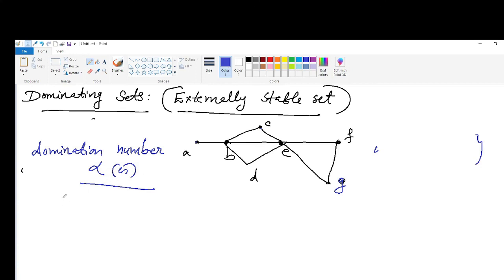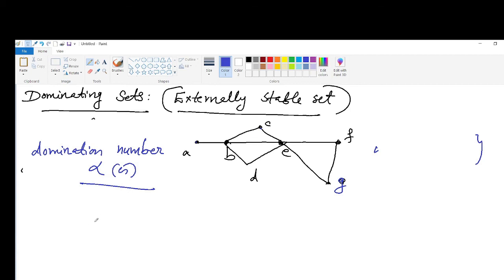The minimal dominating set may or may not be independent. That is very important. Now, every maximal independent set is a dominating set. An independent set has the dominance property only if it is a maximal independent set. Thus, an independent dominating set is the same as a maximal independent set.